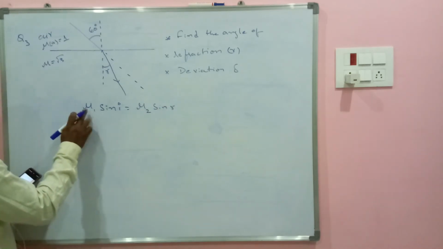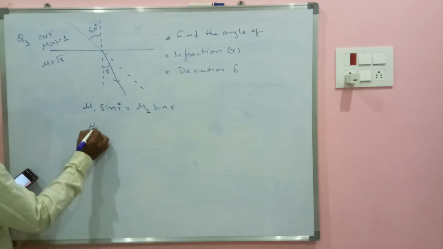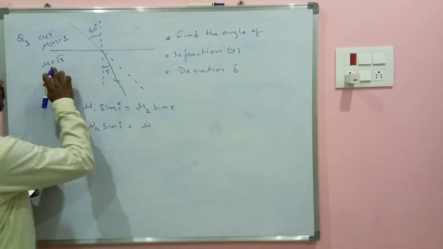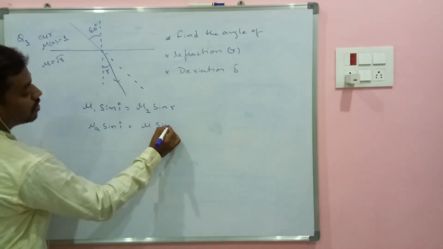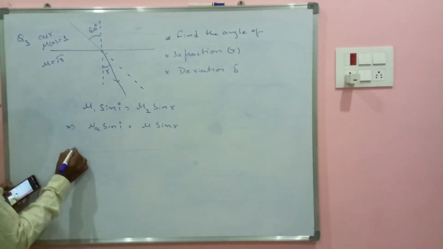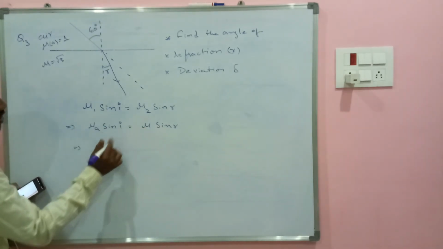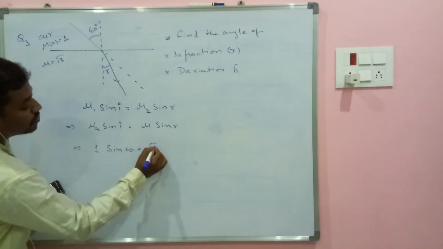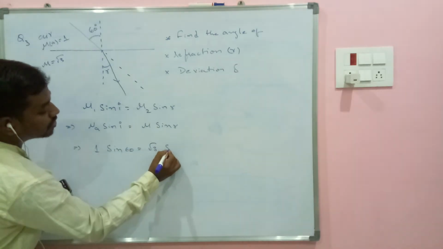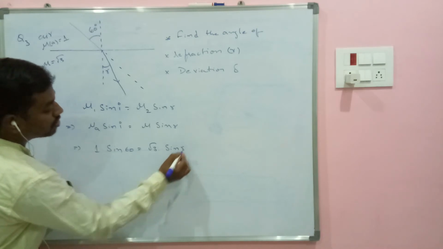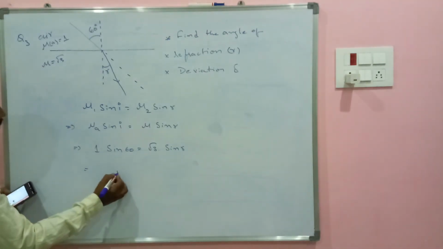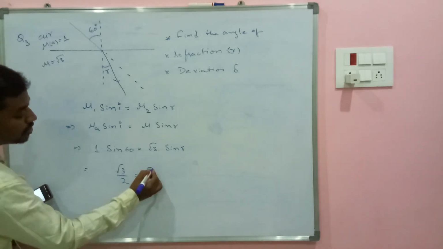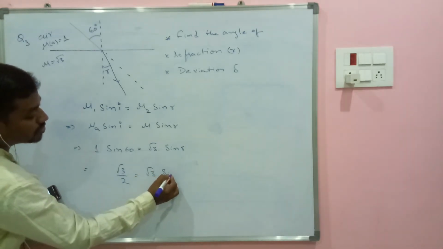So here mu1 sin I, mu1 is taken as mu a, sin I is equals to mu sin r. So mu a is 1, sin I is sin 60 is equals to mu is root 3 into sin r. What is the value of sin 60? Root 3 by 2, and that is root 3 into sin r.